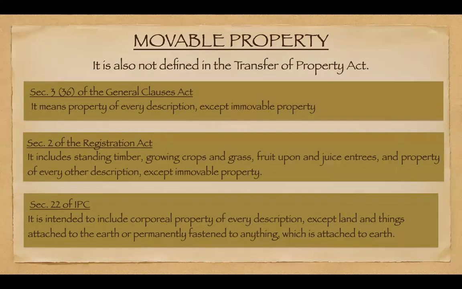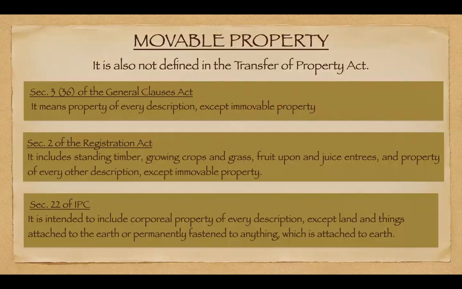Why are those even considered movable properties? And then we talk about grass. Why are these things called movable properties? Once I make you understand the definition of immovable properties, I will come back and let you know why standing timber, growing crops and grass are called movable properties, and why not immovable properties.